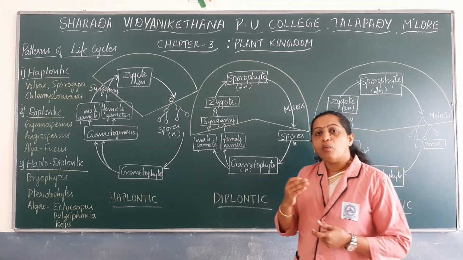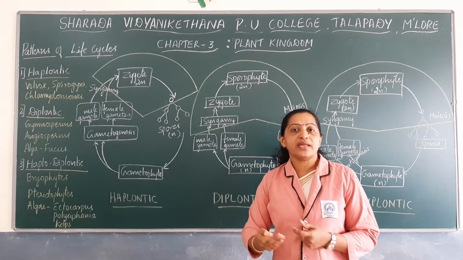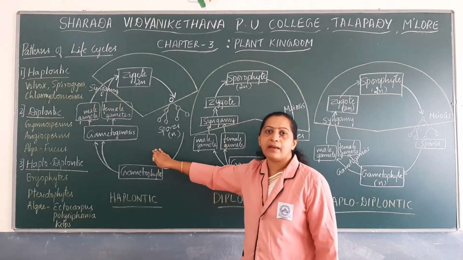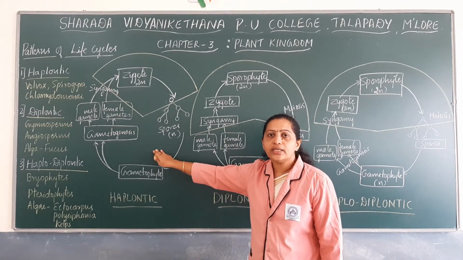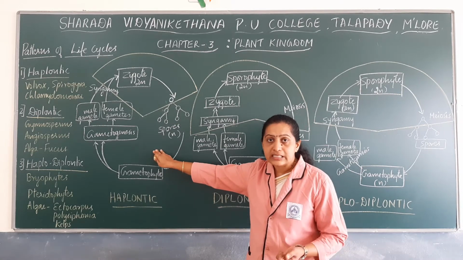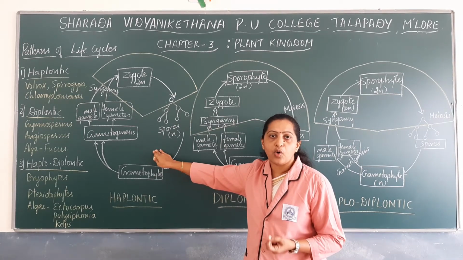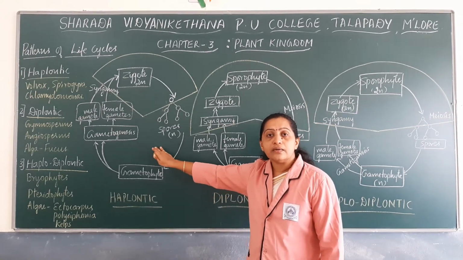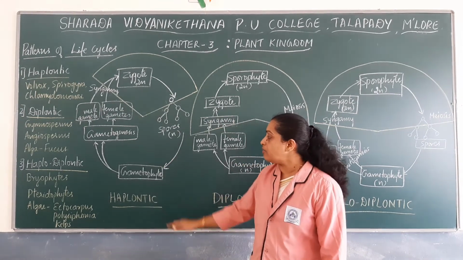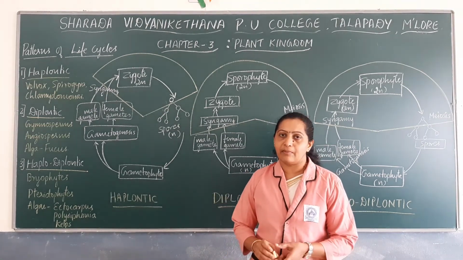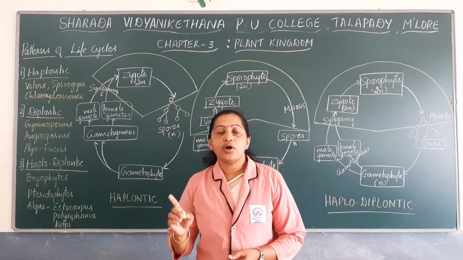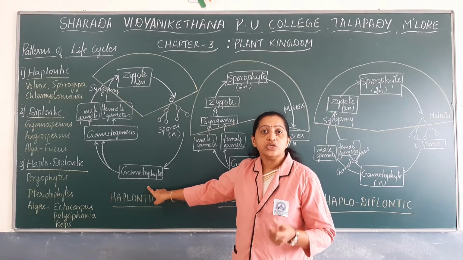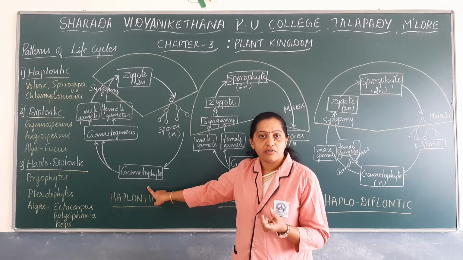We will note down on what basis there is variation in the life cycle pattern. First, what is haplontic life cycle? You know that haplontic life cycle is seen in some algae like Volvox, Spirogyra and some species of Chlamydomonas. Here these algae mainly have the dominant plant body as gametophyte. The dominant plant body in the majority of algae is the haploid gametophyte. So these are the photosynthetic phase.